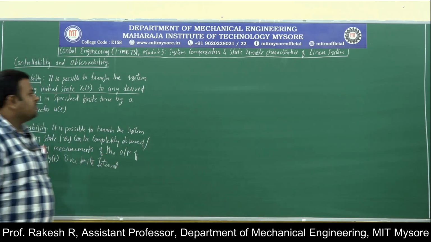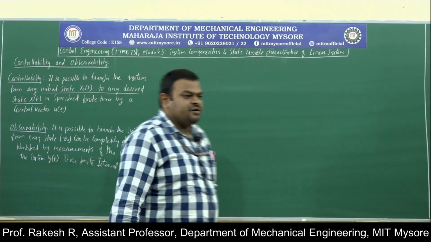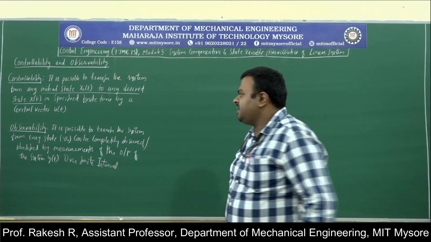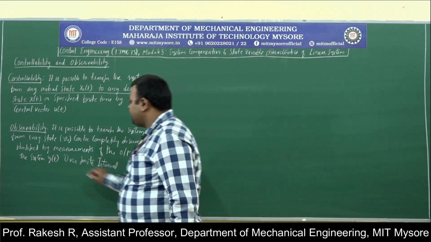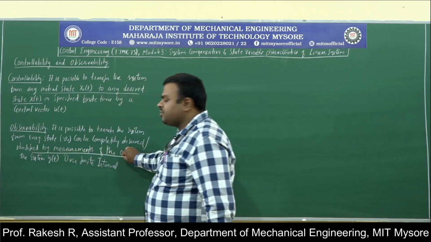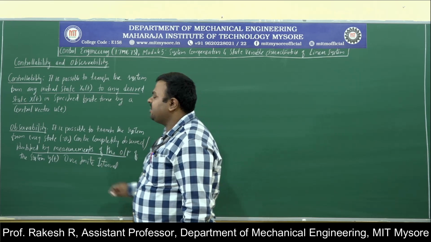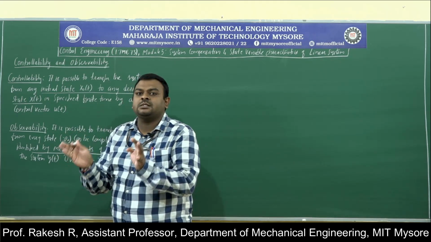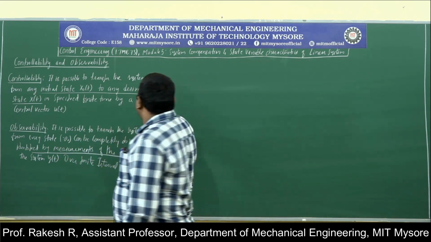So these are the definitions for observability and controllability. Whenever you say observability, you will be measuring the output. Whenever you say controllability, you are controlling the states from initial to final.